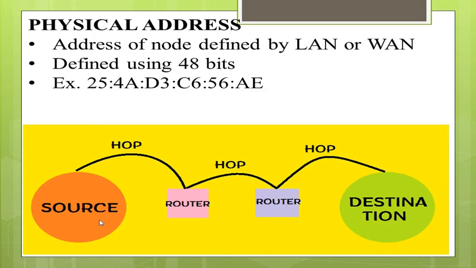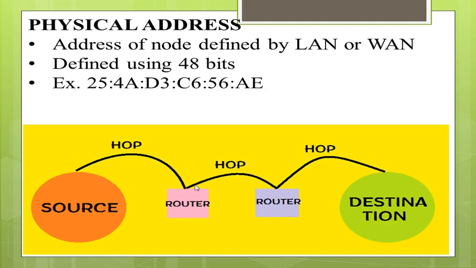You can see the physical address from the source to the destination. Here we have one source, 2 routers in between, and then the destination. The physical address of the source has to be known, and the physical address of the destination also has to be known. In between there may be 1 or more routers. When the data is transmitted from the source to the destination, it doesn't go directly to the destination, but goes through the routers in between.